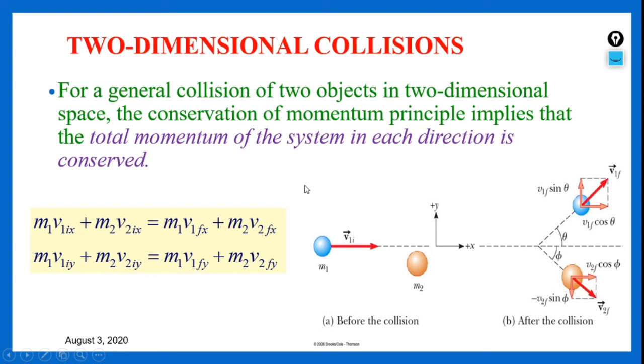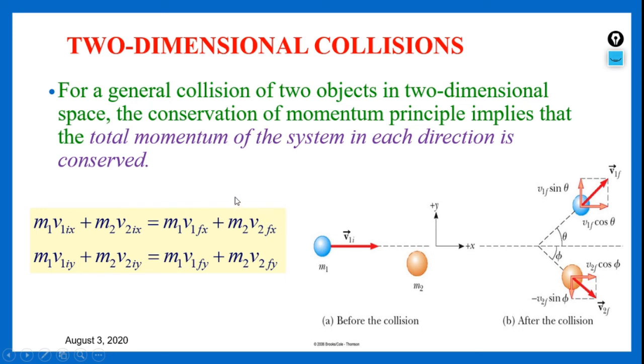I have already told you that in one-dimensional collisions, all the velocities lie in the same line. Whereas in two-dimensional collisions, all the velocities lie in a plane called the xy plane. That means we have to consider the momentums in both the x as well as y directions. Also, we have to consider the components in both directions. Hence, we get the horizontal component as cos theta and the vertical component as sin theta. Velocity components in both directions will be cos theta and sin theta, horizontally and vertically respectively.